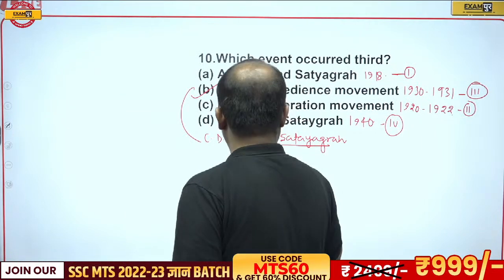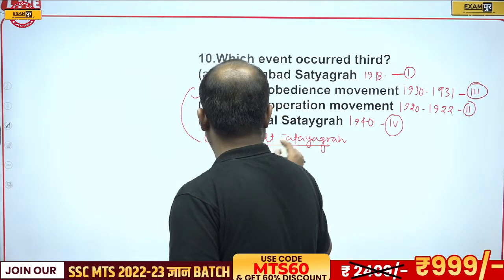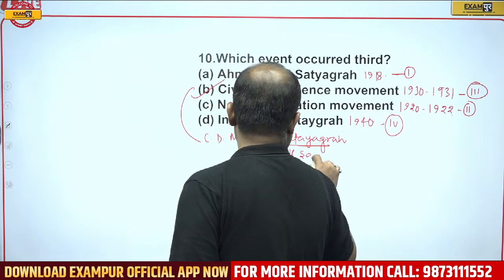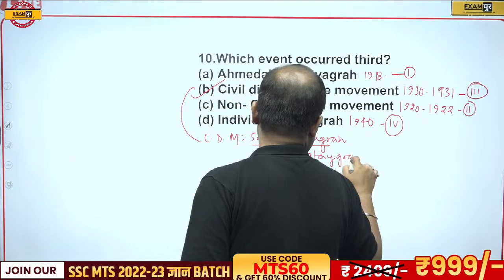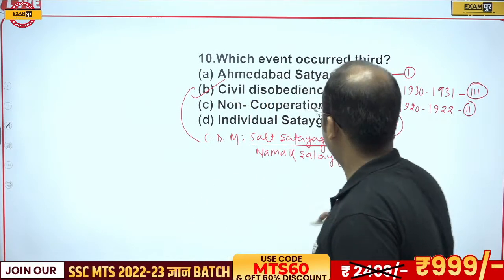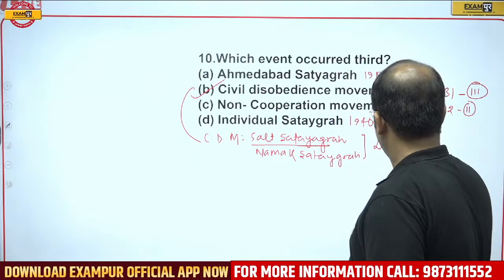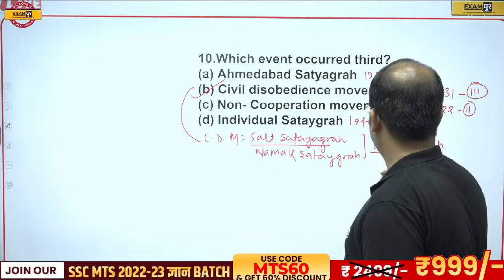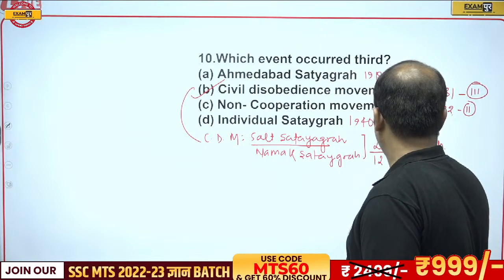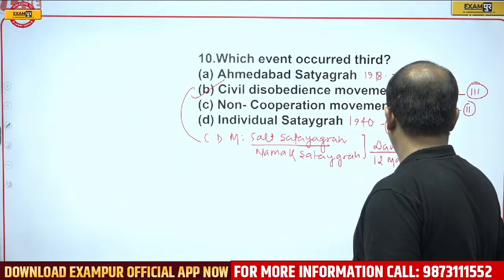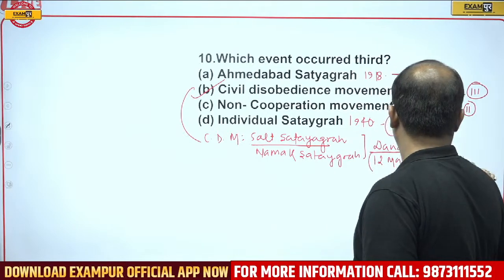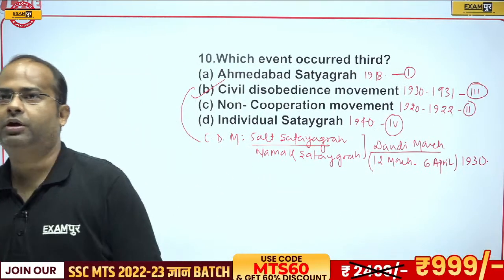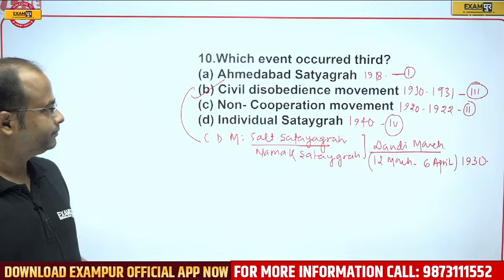Namak Satyagraha or Salt Satyagraha, in which the famous Dandi March was there. That is from 12 March to 6 April 1930. Therefore, correct answer will be option B.